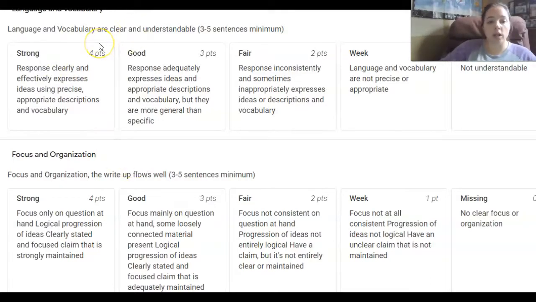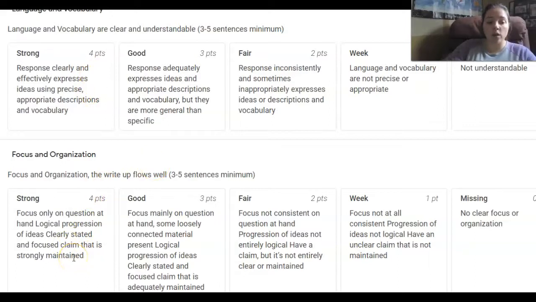Language and vocab are clear, understandable. Make sure you're not saying, well, the evidence is reasoning, or flipping it around. You're telling me things clearly. All right, using proper English. Don't put it down like you're writing a text message. Make sure it's proper English. Focus and organize.